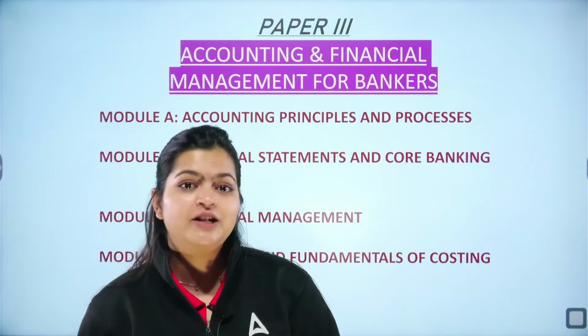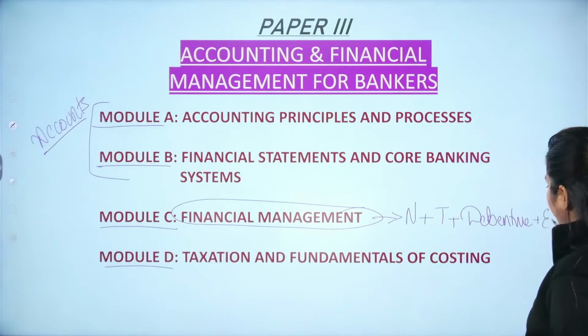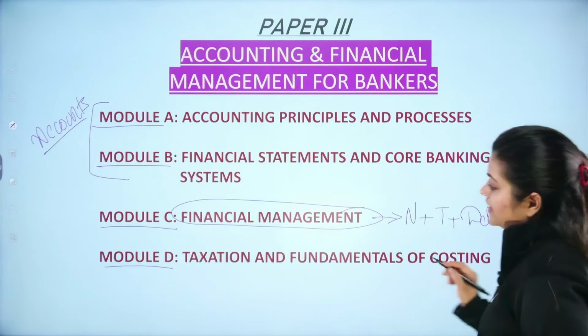So basically in your AFM you have 4 modules: module A, module B, module C and module D. If you see module A and B, these 2 modules cover the purely accounts part. Next is your module C. This covers all your numerical part, theory part, plus your debentures, equity part, like evaluating any project. And the 4th module, module D, is where you will see the taxation part and fundamentals of costing part.